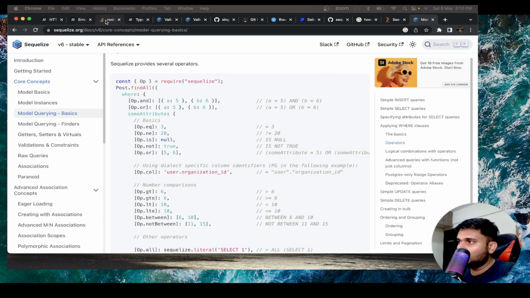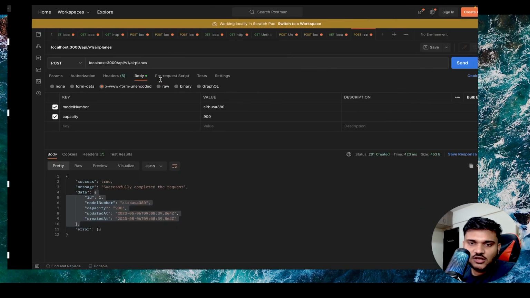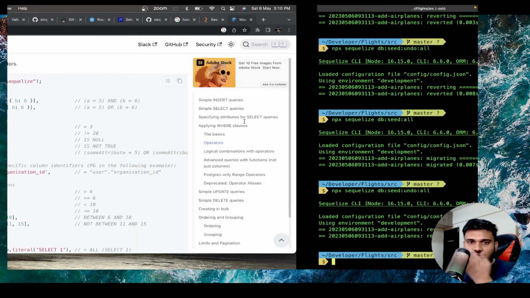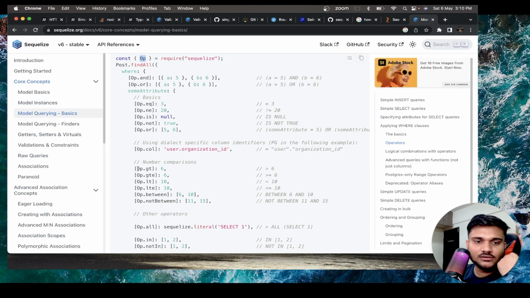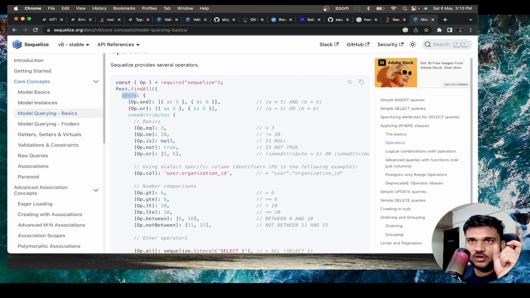Guys, let me just quickly refresh your memory on operators, because we have actually used that here. So in Sequelize, if you have to write some custom operations, for example, greater than 6, greater than or equal to 6, less than 6, less than or equal to 6, or let's say on the where query, you have to use the and operator. You can use the Op object from the sequelize module. If you have to do Op.and, you pass an array. In the array, you pass all the objects which have a key-value pair. Key represents the column, value represents the value of that column. So wherever these conditions are satisfied, for example, a equals 5 and b equals 6, the query will be applied.